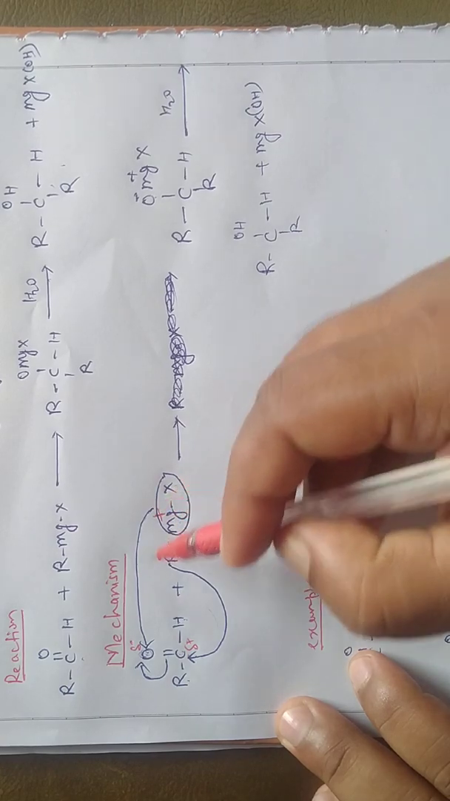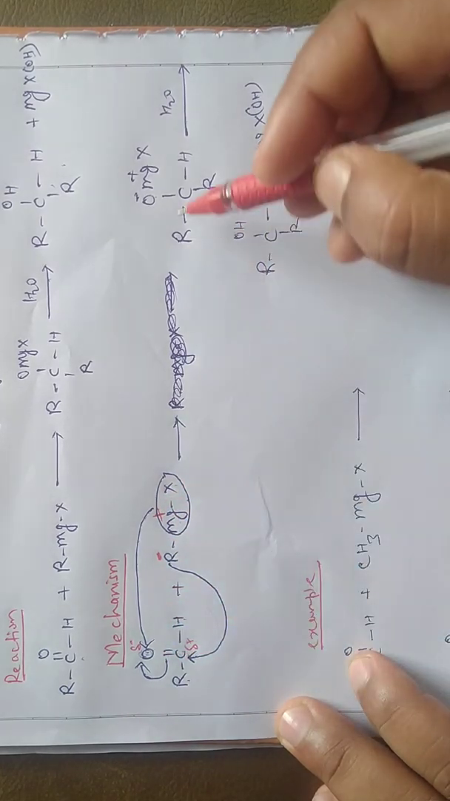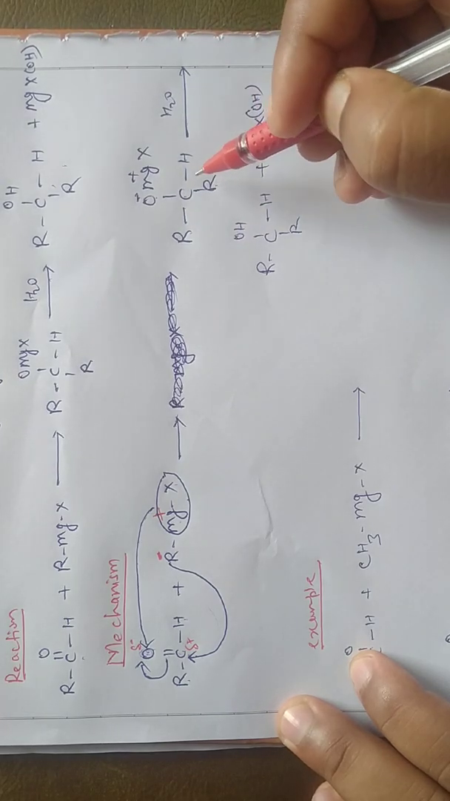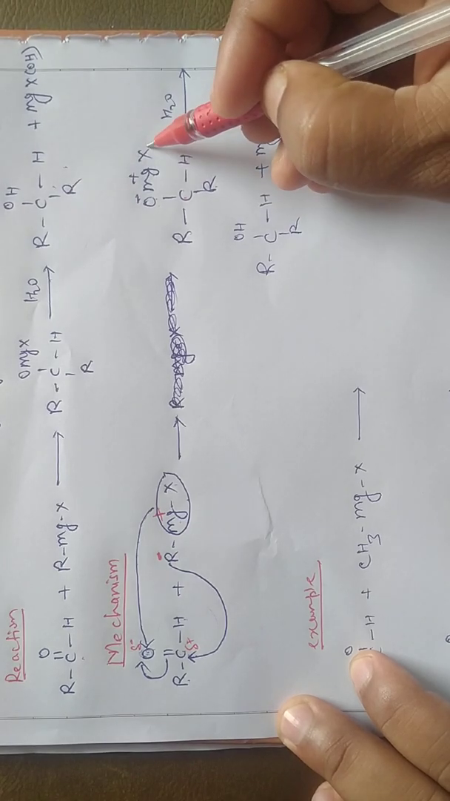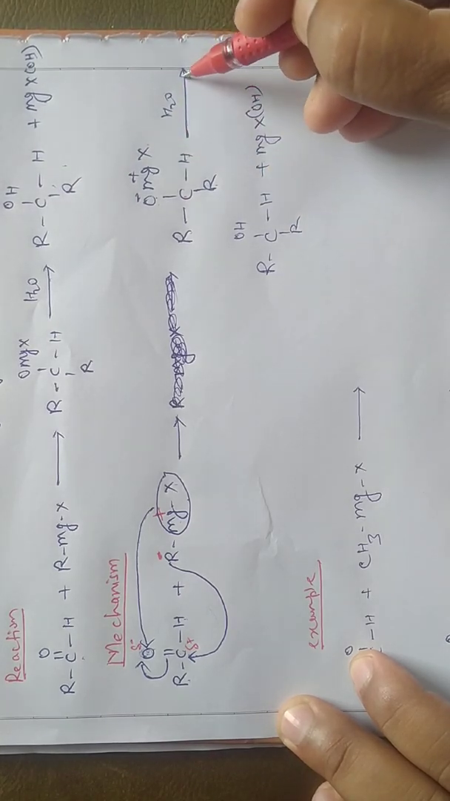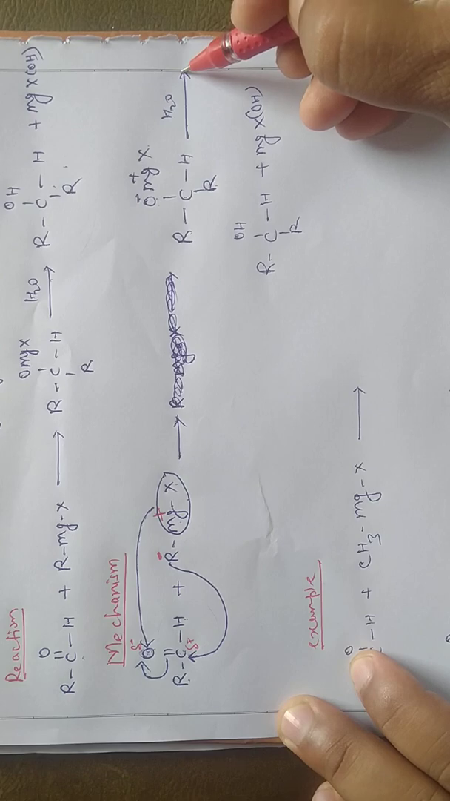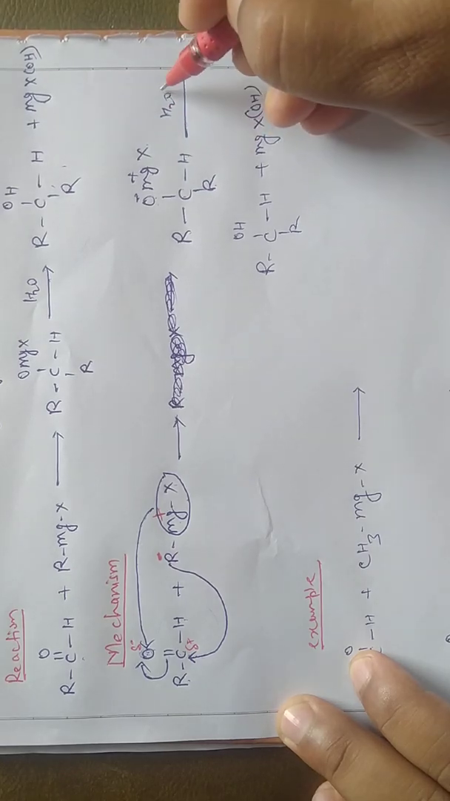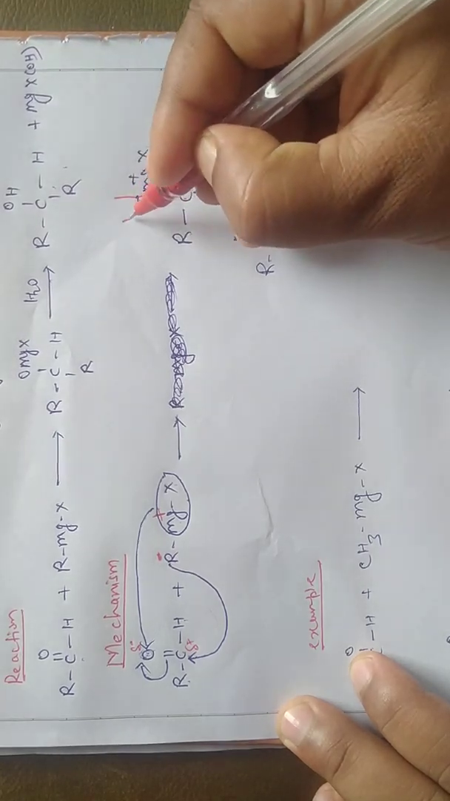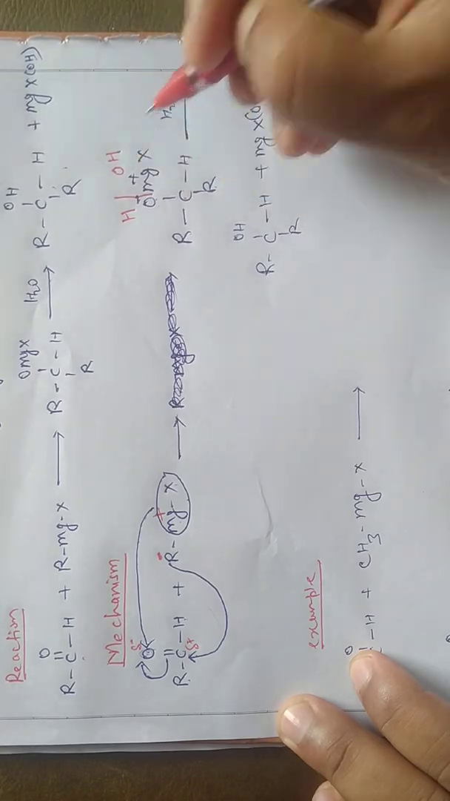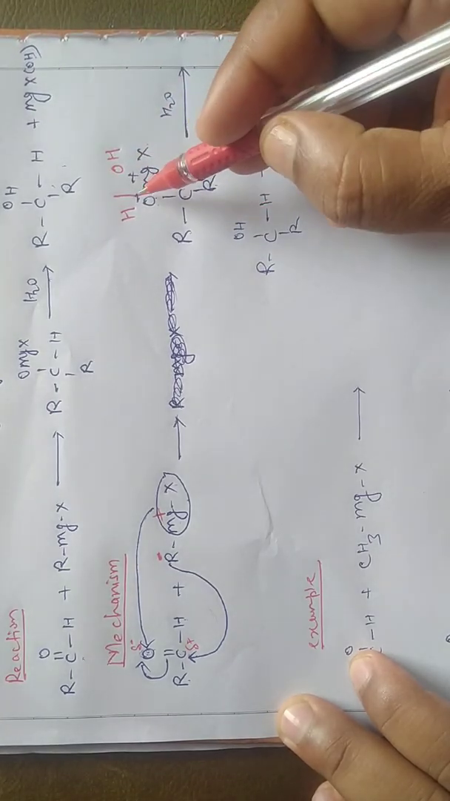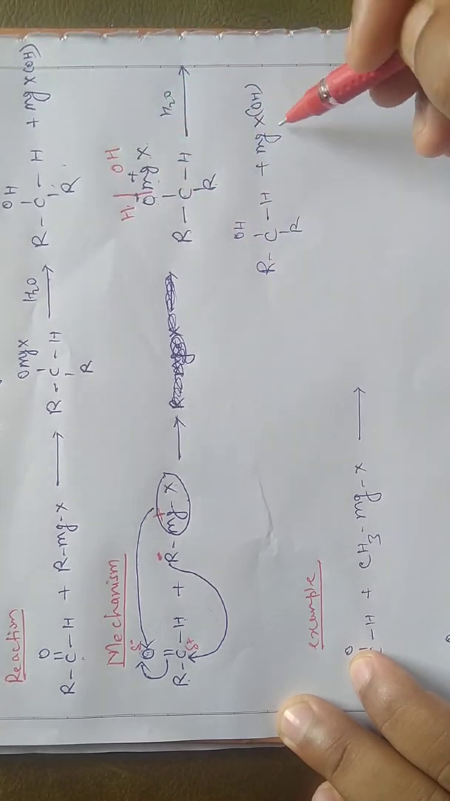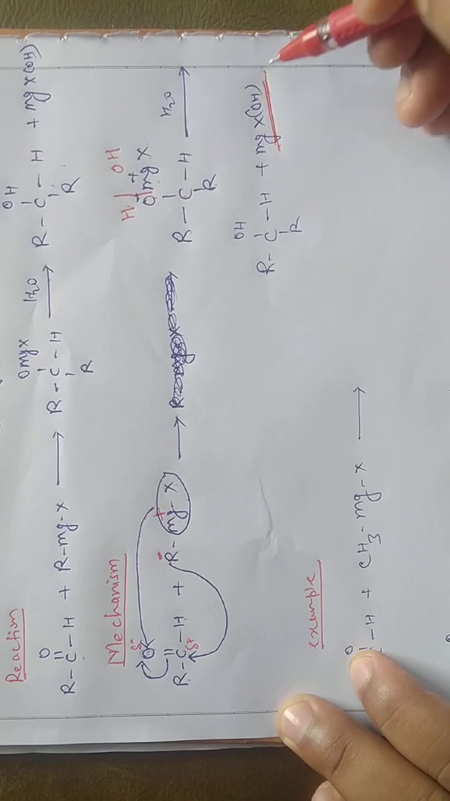So MgX attaches to this oxygen atom. Ultimately, R is attached here and the intermediate with OMgX is formed. On subsequent hydrolysis with water, alcohol is formed. From H2O, H is attached to this oxygen and OH is attached to the magnesium part. So oxygen is attached with hydrogen to form alcohol, and MgXOH is the side product.